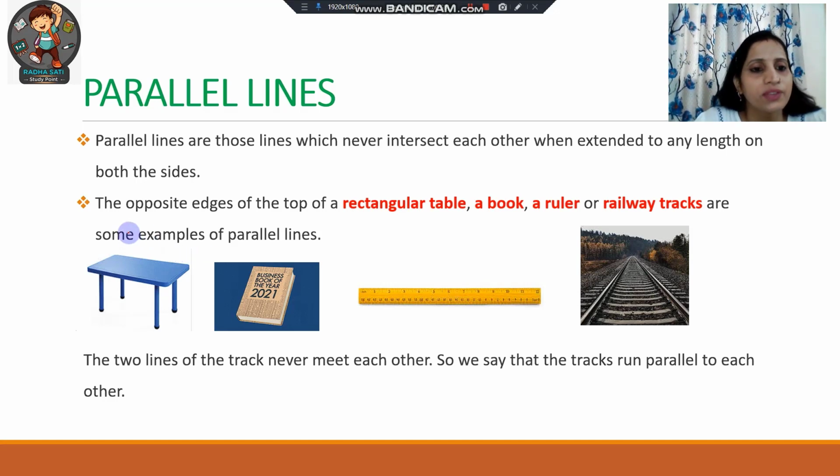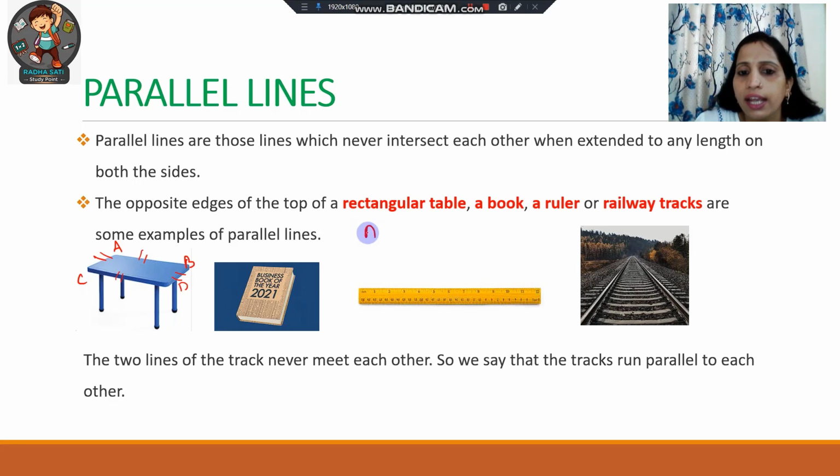Let's see. The opposite edges of the top of a rectangular table. Here you can see the picture of a rectangular table. So the opposite edges will be this one and this one. And these are also opposite edges. If I name them A, B, C and D, so here AB will be parallel to CD.